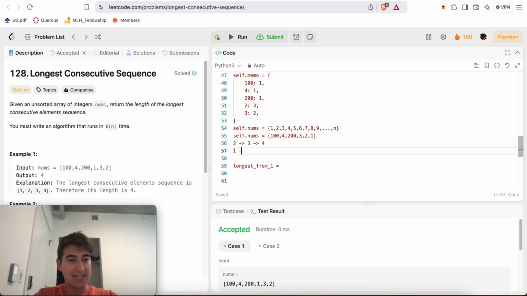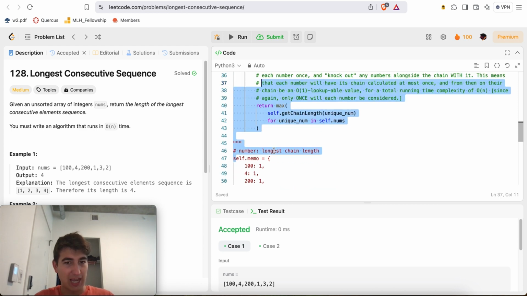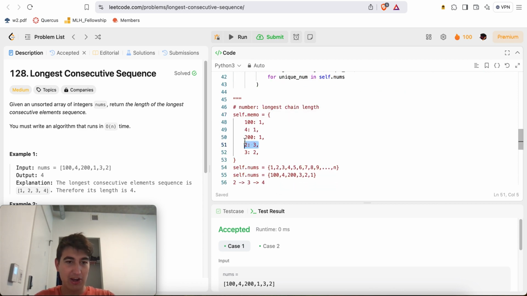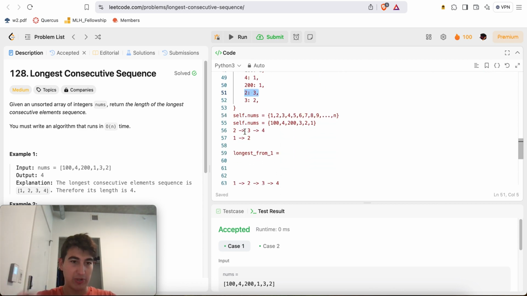What I do is, okay, the next number is 2. Well, 2 is already inside my cached results, and I know the length of the longest chain from 2 is equal to 3. So if the chain from 2 goes to whatever number, here happens to be 4.